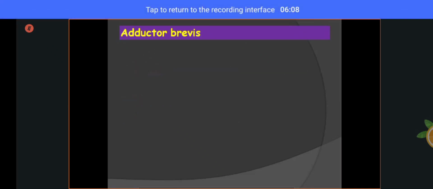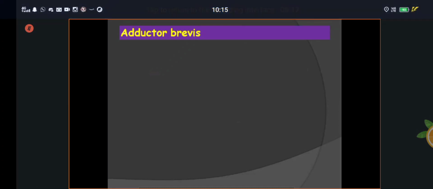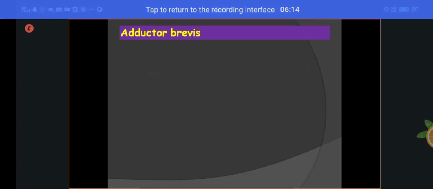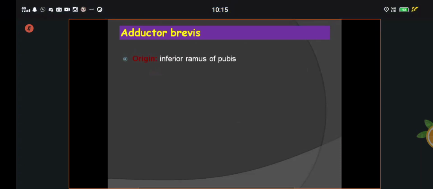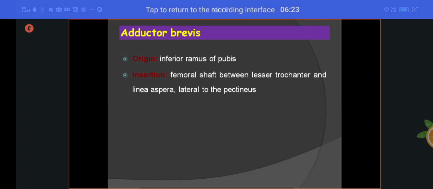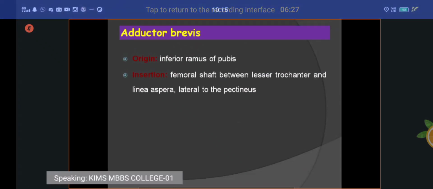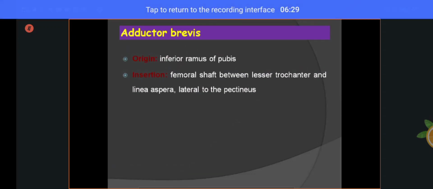That is called origin, insertion, action of the obturator externus muscle. Next, coming to the other muscle, adductor brevis. Compared to adductor longus it is the smaller muscle, that's why we call it adductor brevis. Understand? Origin coming from the inferior ramus of the pubis. Insertion: femoral shaft between the lesser trochanter and linea aspera, lateral to the pectineus muscle.